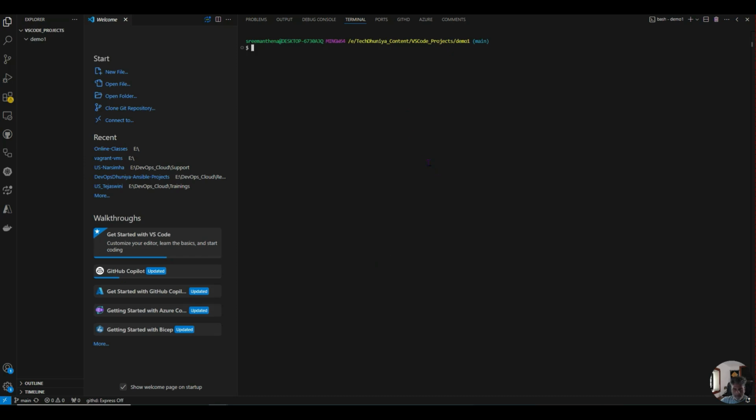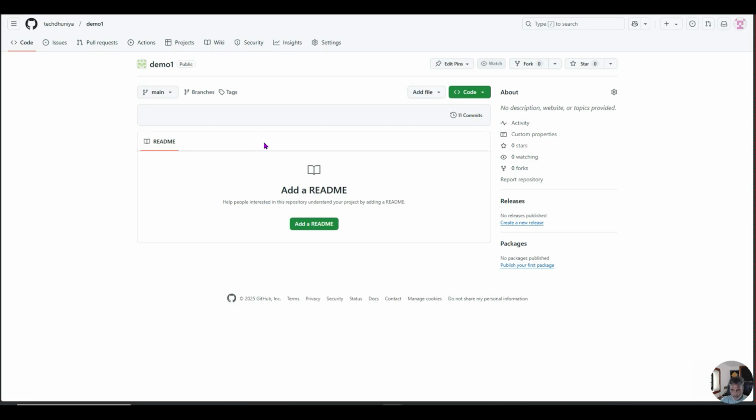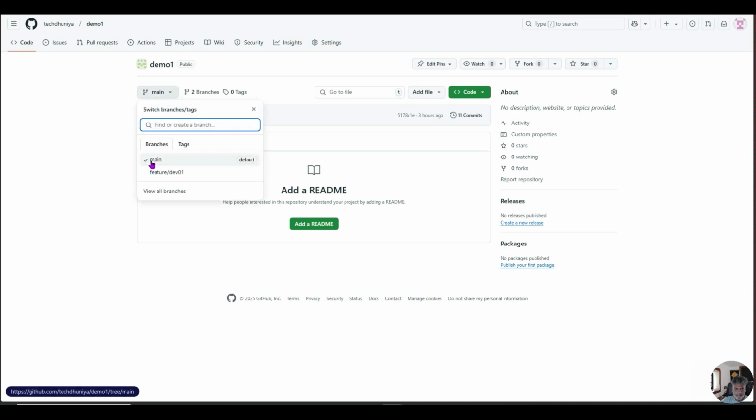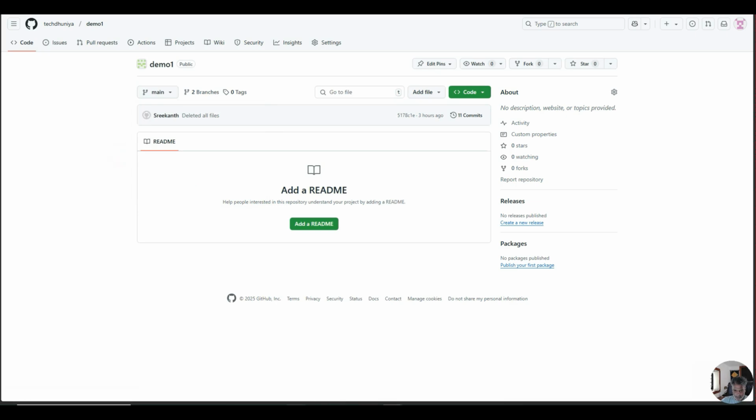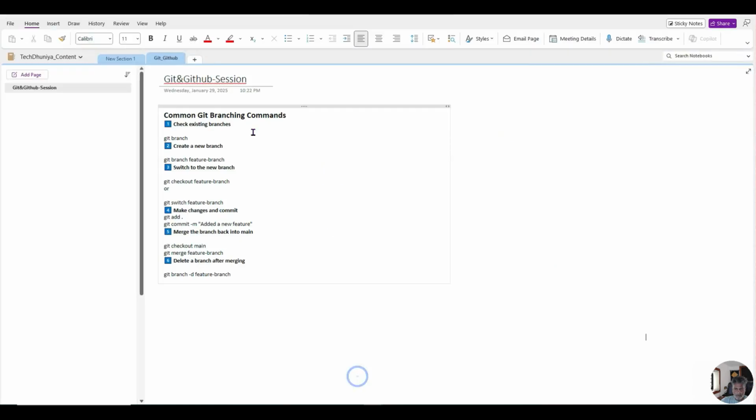By this time, we are already familiar with cloning the code and getting the repository into your local. Let me go to the GitHub repository. Yes, we are in our repository now, where we can see the branches. By default in GitHub, the branch name is main, which is the head of the repository.